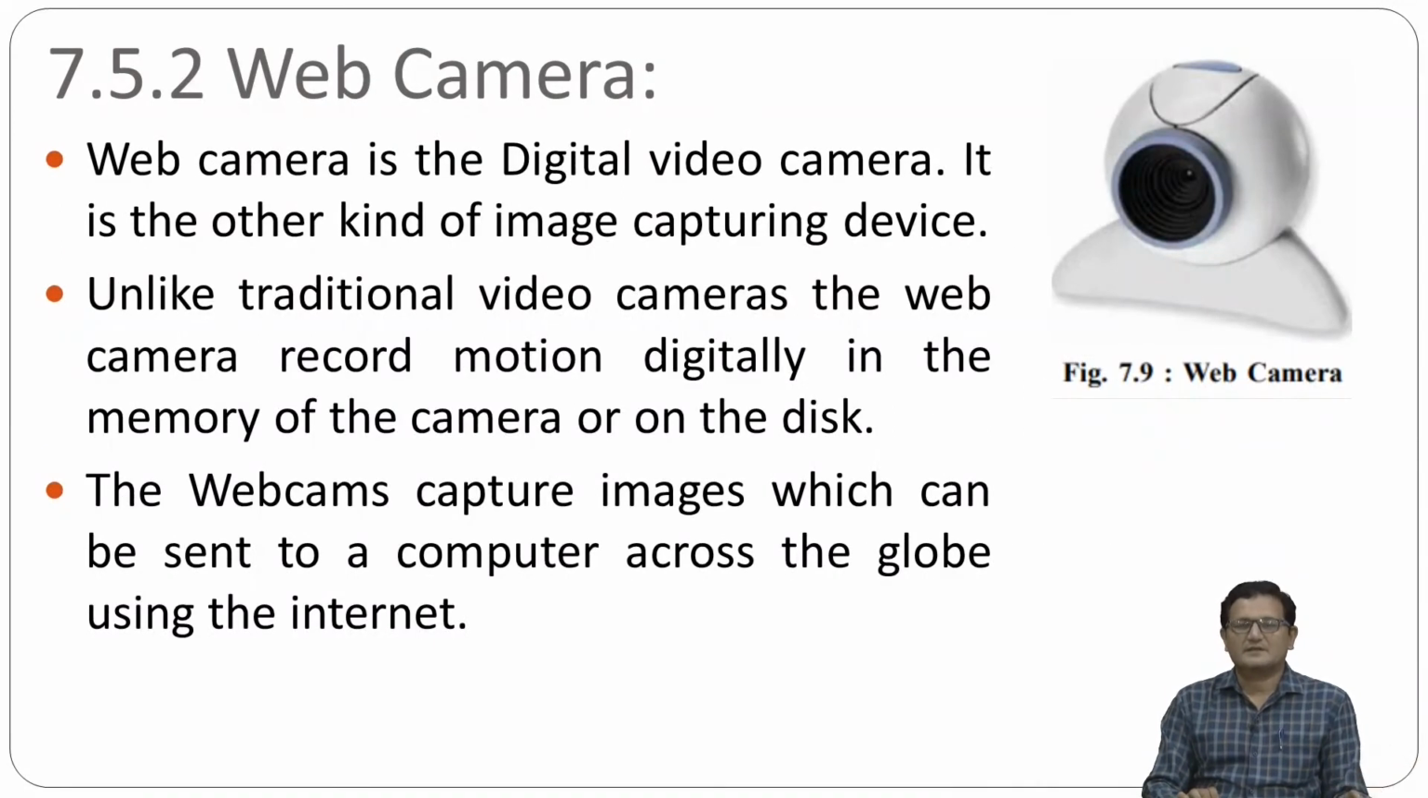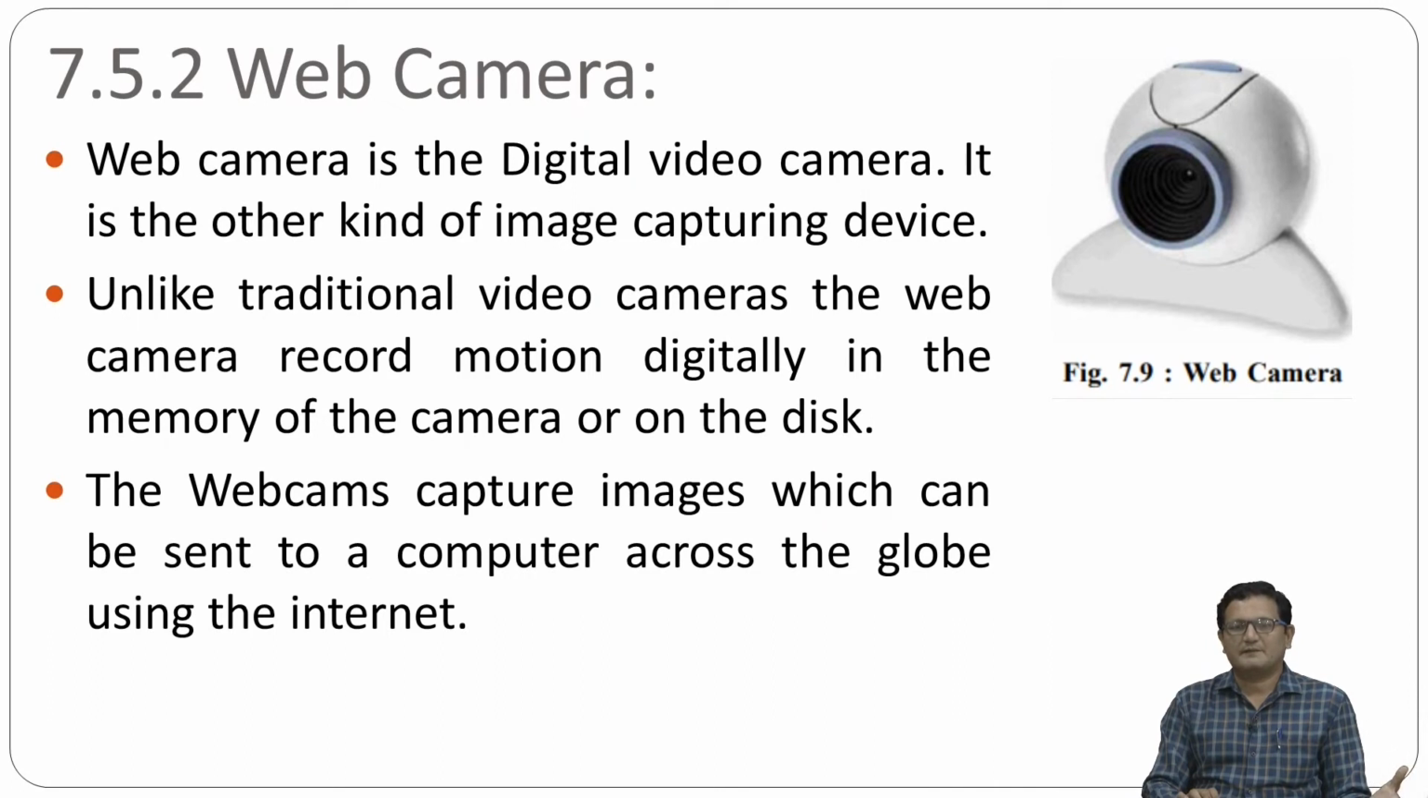The other one is called a web camera. The web camera is basically used to capture images or to record video, but the main benefit with the web camera is that it is also connected with the internet. So a web camera is again a digital video camera. It is another kind of image capturing device. Unlike traditional video cameras, the web camera can record motion digitally, and it will be recorded in the memory.